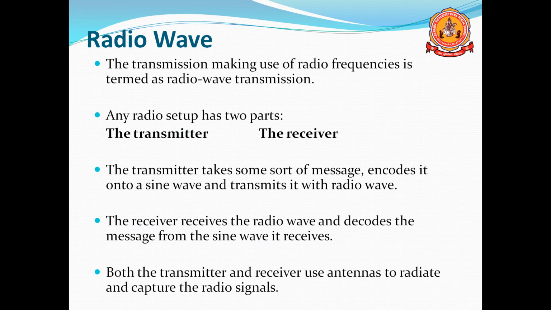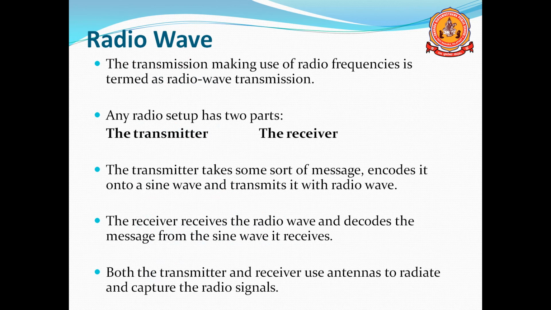It first encodes the data into sine waves and then transmits it in the form of radio waves.